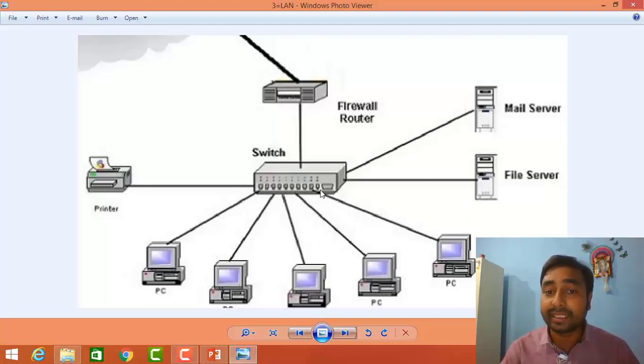You can increase the number of computers as per the given ports. If 8 ports are there, you can connect 8 computers. If 16 ports are there, you can connect 16 computers. So you can get a switch in the market and connect as many computers as the number of ports given.